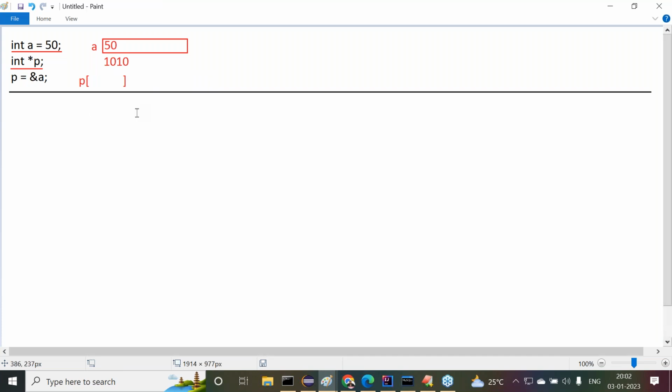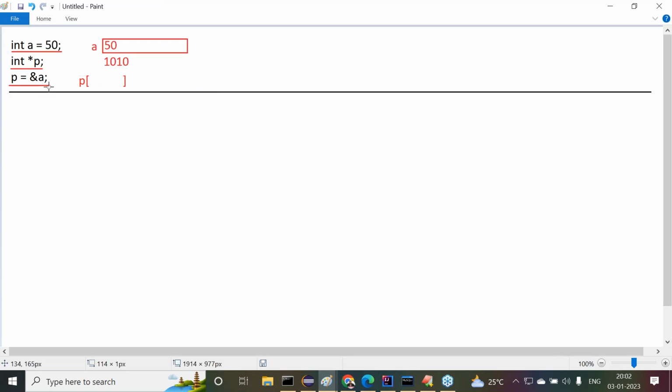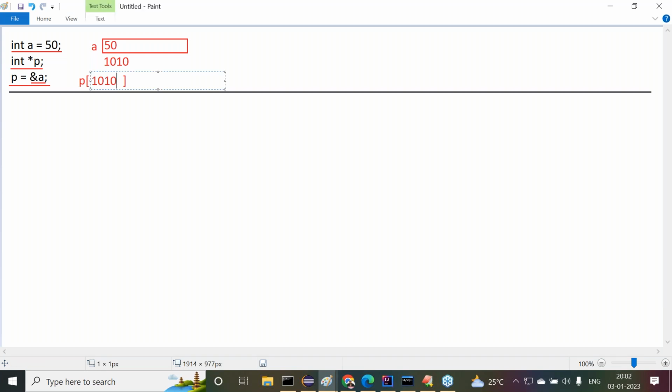Next, when the compiler evaluates this, first it evaluates ampersand a, the address location of a, which is 1010. That address location of a is assigned to the p variable.